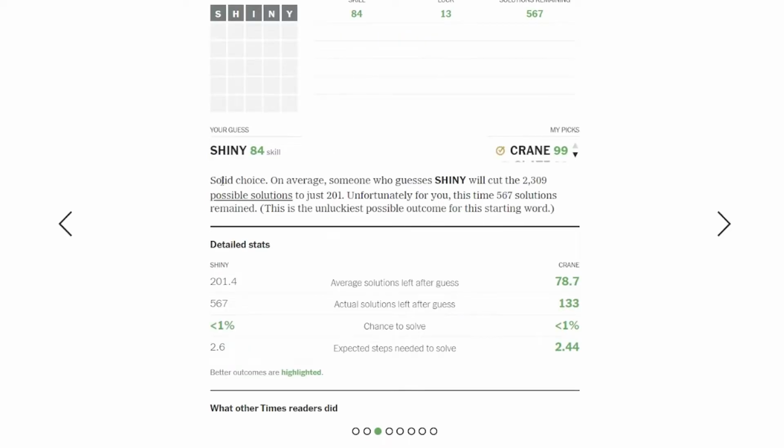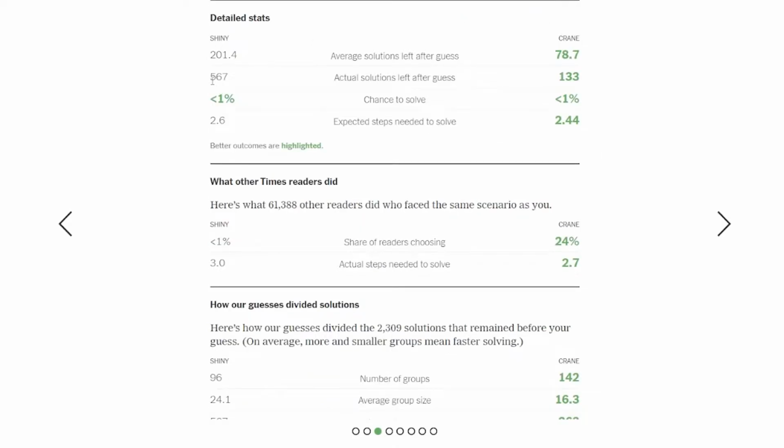Right, shiny, it says solid choice. On average, someone who guesses shiny will cut the 2,309 possible solutions to just 201. Unfortunately for you, this time 567 solutions remained. This is the unluckiest possible outcome for this starting word. Wow, I made the worst possible guess for this solution. There were 567 solutions after this guess.